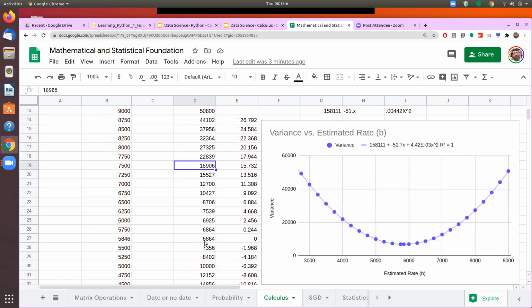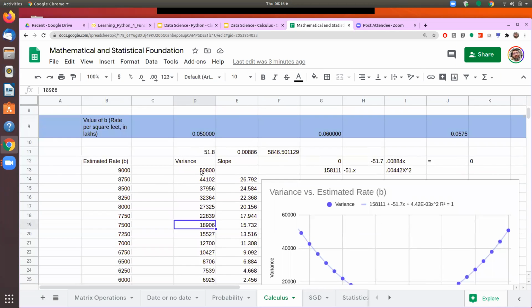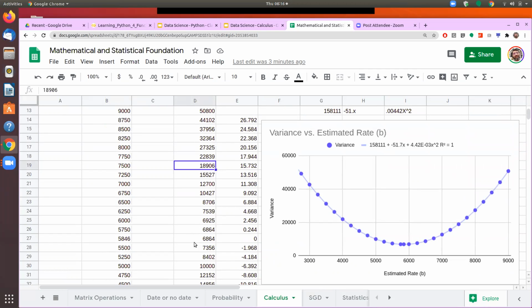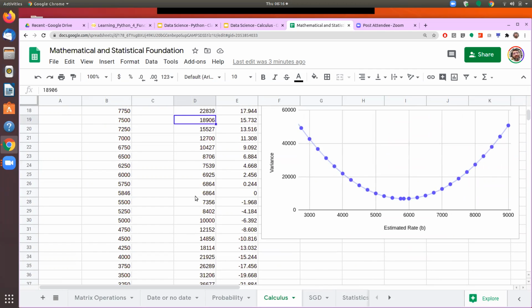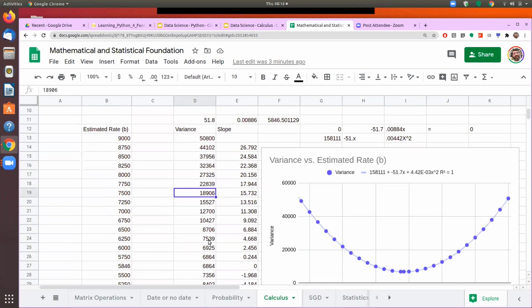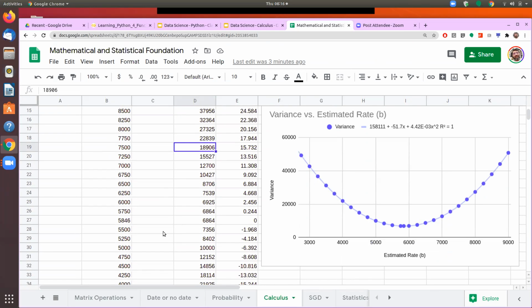As you see here, at some point it is decreasing, and then beyond some point it starts increasing. After something around 5,750, given this data of these four houses, my estimation is most accurate when the price we take is around 5,750, because that's where the deviation is minimum.